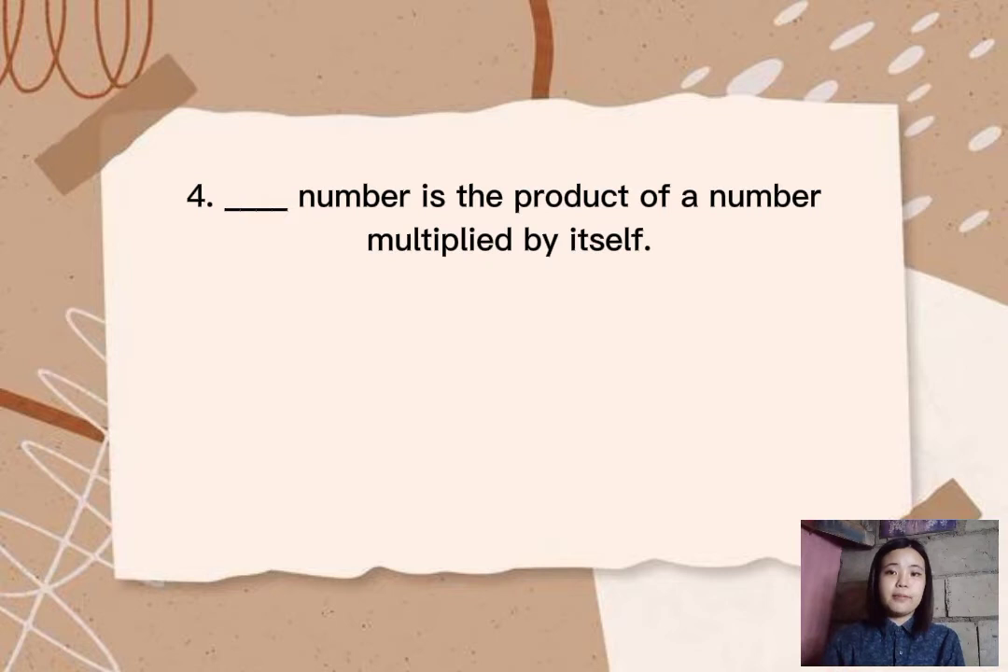Number 4. Blank number is the product of a number multiplied by itself. The answer is a squared number. A square number is one that has been multiplied by itself, which is also known as a perfect square. 10 squared, for example, multiplies itself, thus 10 times 10 becomes 100. This is a straightforward procedure. All you have to do is multiply the number by itself.